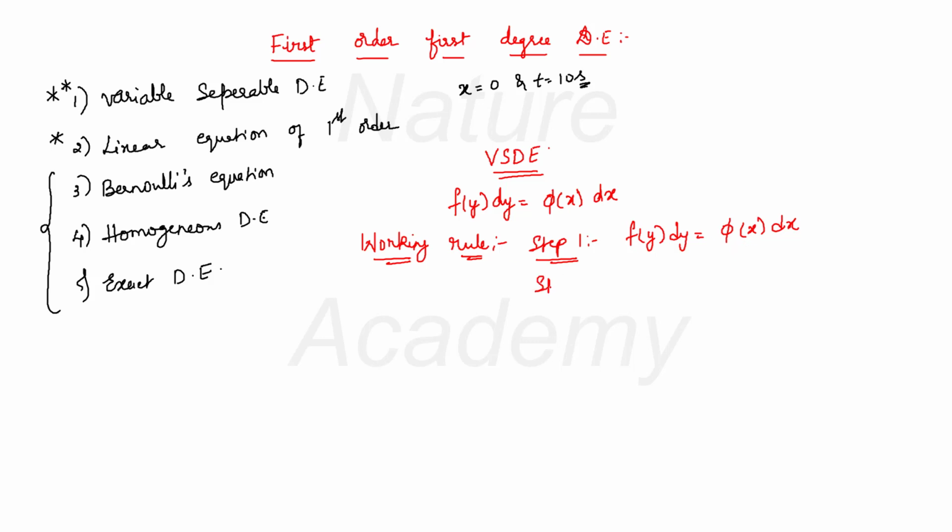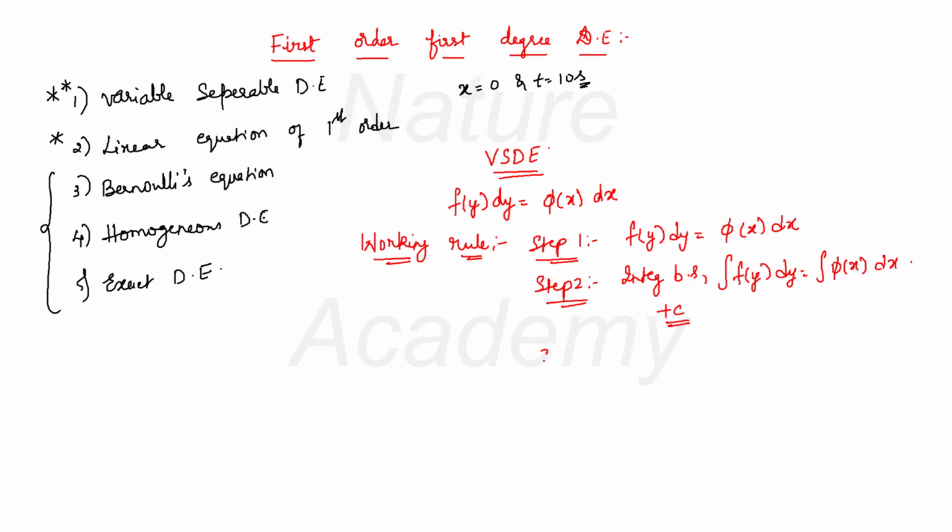Now your step 2 will be integrate both sides. Integrate the above equation on both sides. That means you can write it like this: integral f of y dy is equal to integral phi x dx. And the most important thing is that you have to add an integration constant. Very, very important, because sometimes they will ask you to find the answer in terms of c. In that case, initial conditions will be given.